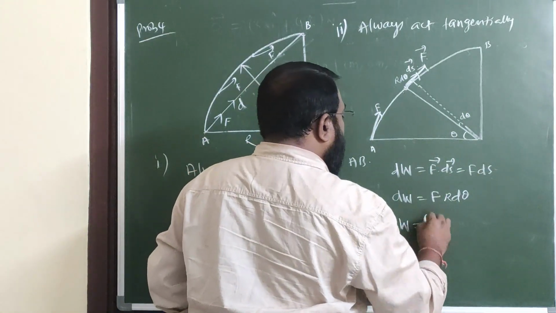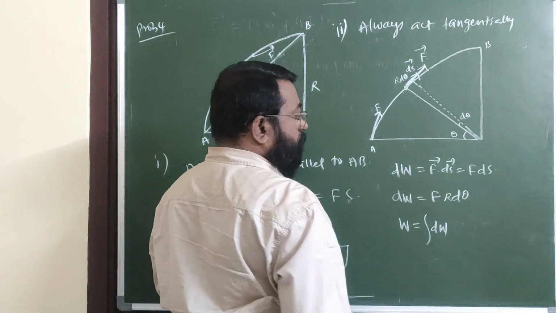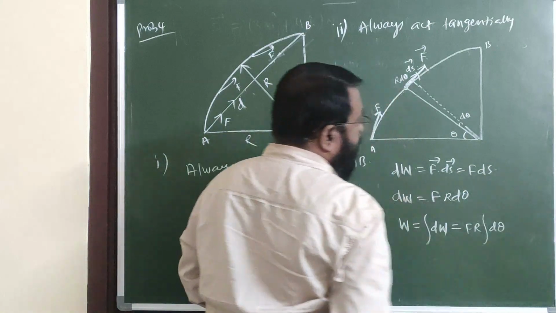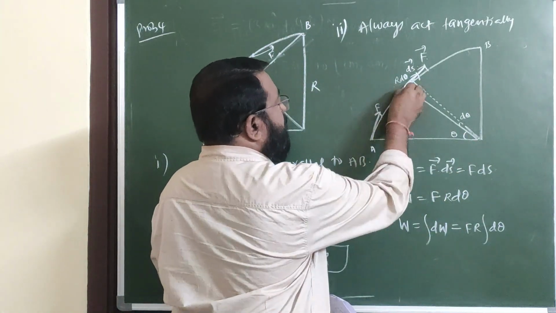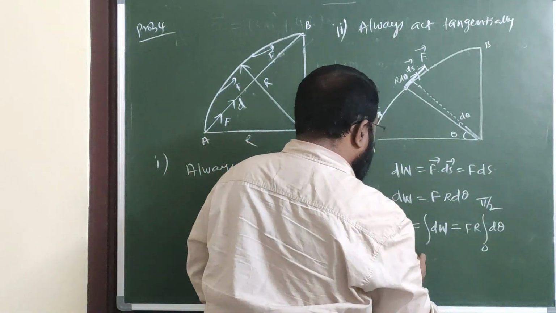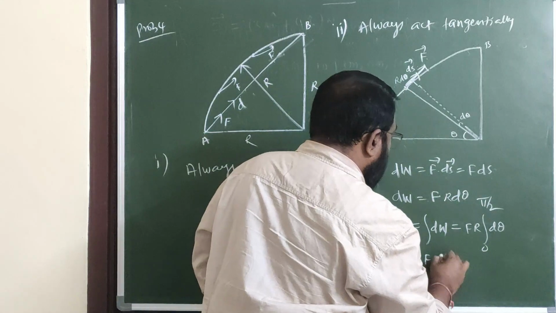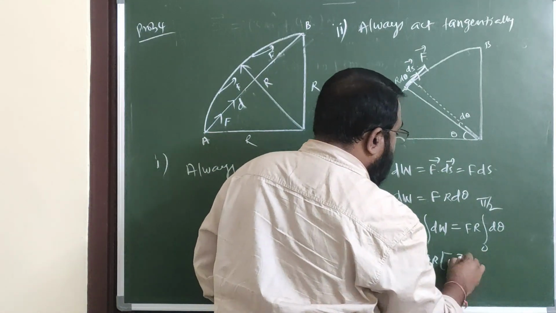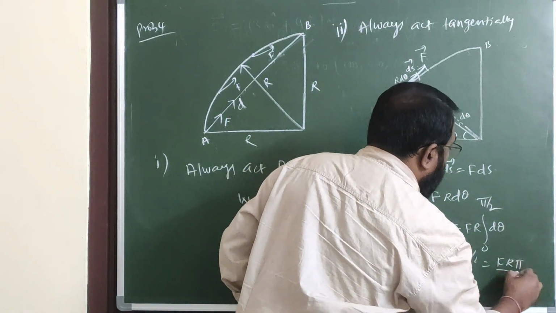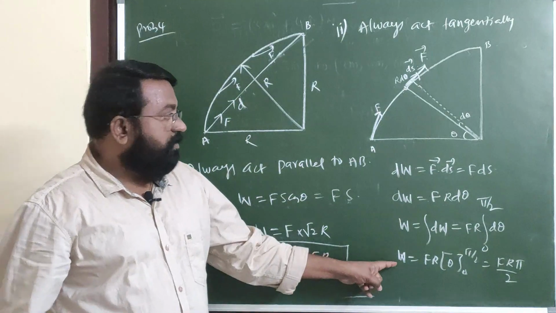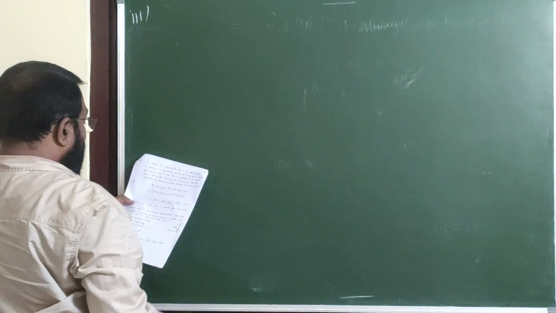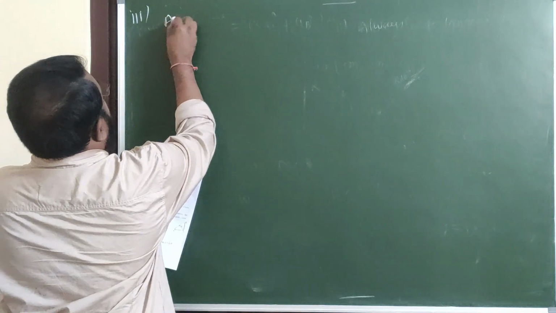Therefore, total work done W is equal to integral dw. This becomes f and r constant, integral d theta. Here theta changes from 0 when it is taken here, to pi by 2 when it is taken here. Therefore, W is equal to Fr into integral d theta, theta 0 to pi by 2. This becomes Fr into pi by 2. This is the work done when force is acting along the tangent. Next, force always pointing towards B.